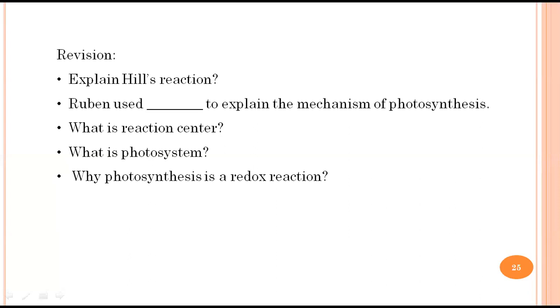Very good. So Anuj, what was the material he used for doing the entire experiment? Sir, he isolated the chloroplast in a mix containing water, and there was a change in color of the ferric compound. Very good. He said that if there is a change in color, which reaction is happening there? Sir, reduction is happening.